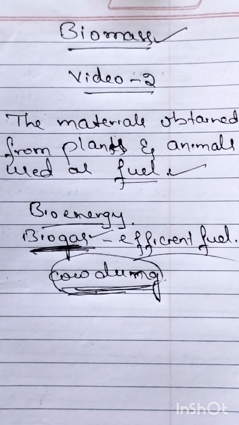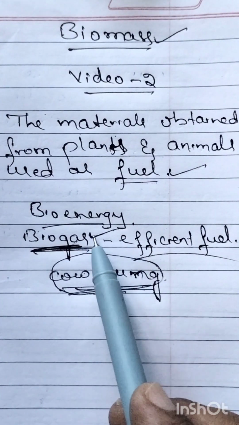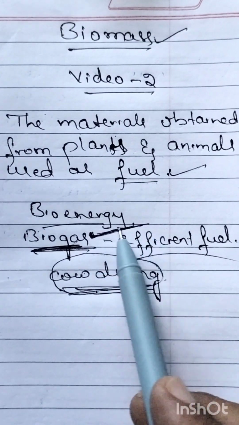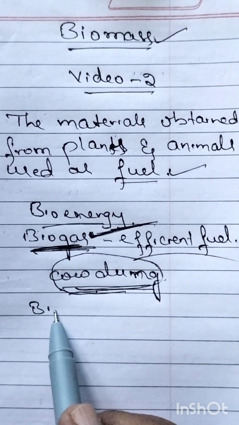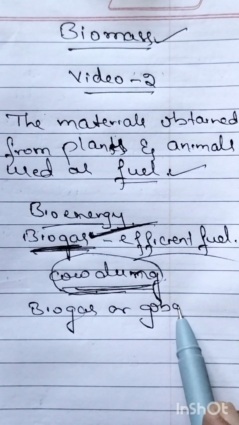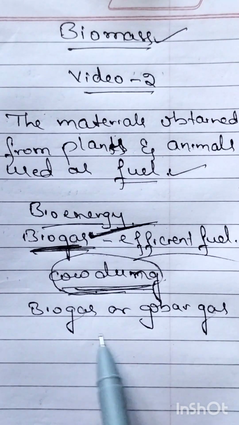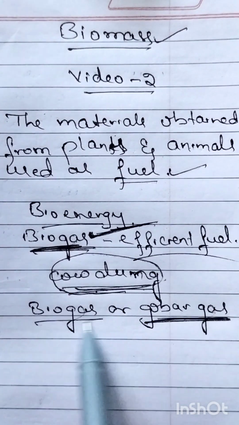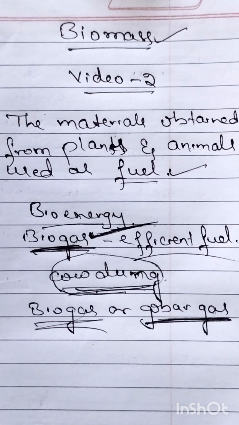Now let us learn how we can get this biogas, how to manufacture or produce biogas. Biogas is also called gobar gas. Biogas or gobar gas, both are the same. How to produce gobar gas or biogas? Let us study with the help of the diagram.